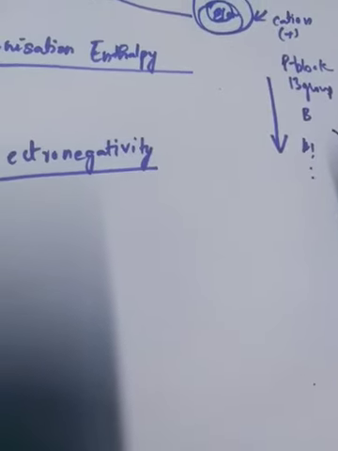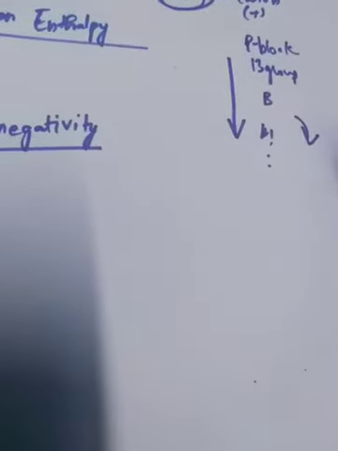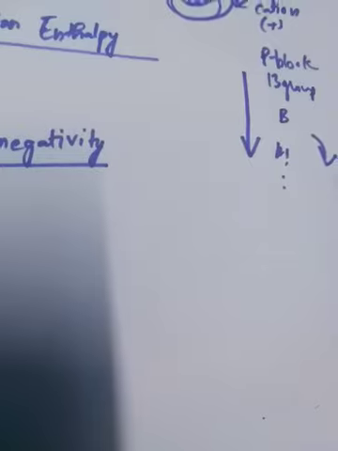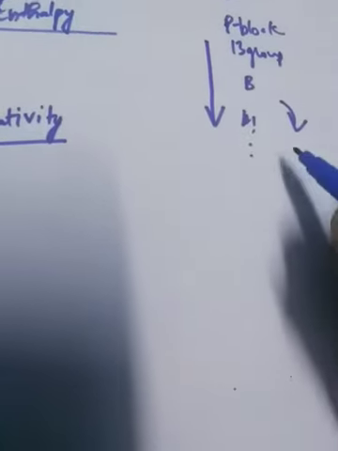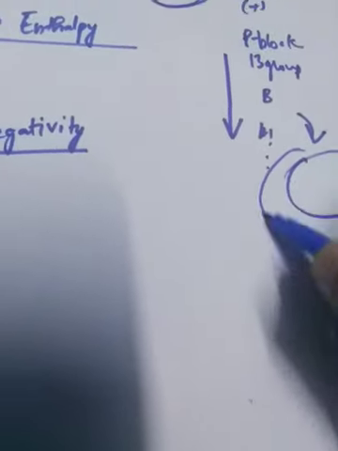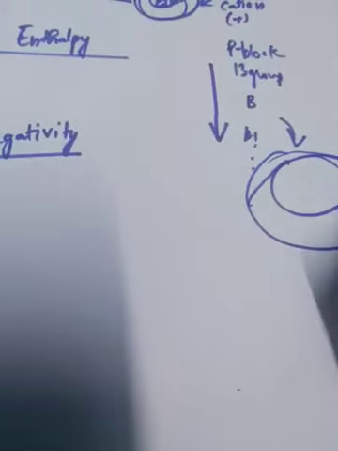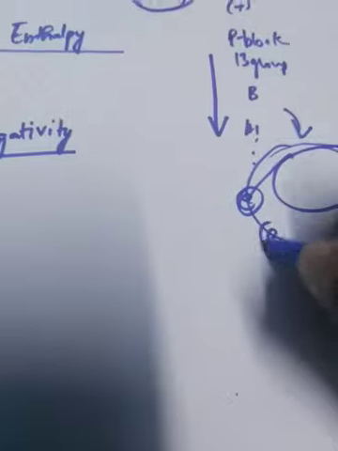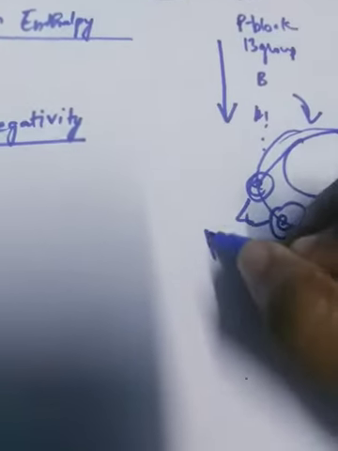Why does it decrease? The difference in ionization enthalpy is due to the poor shielding effect of electrons. The electrons which are at the outer shell of an element are poorly shielded.